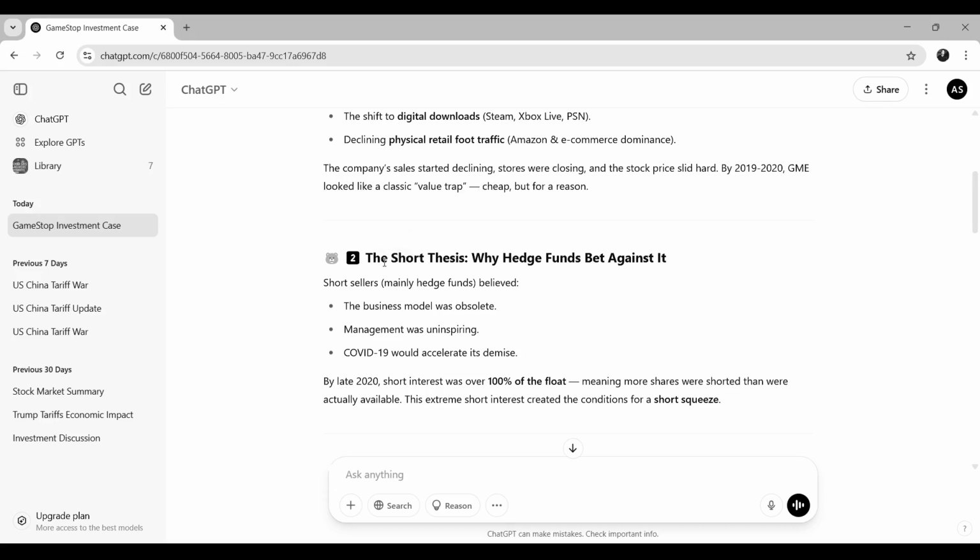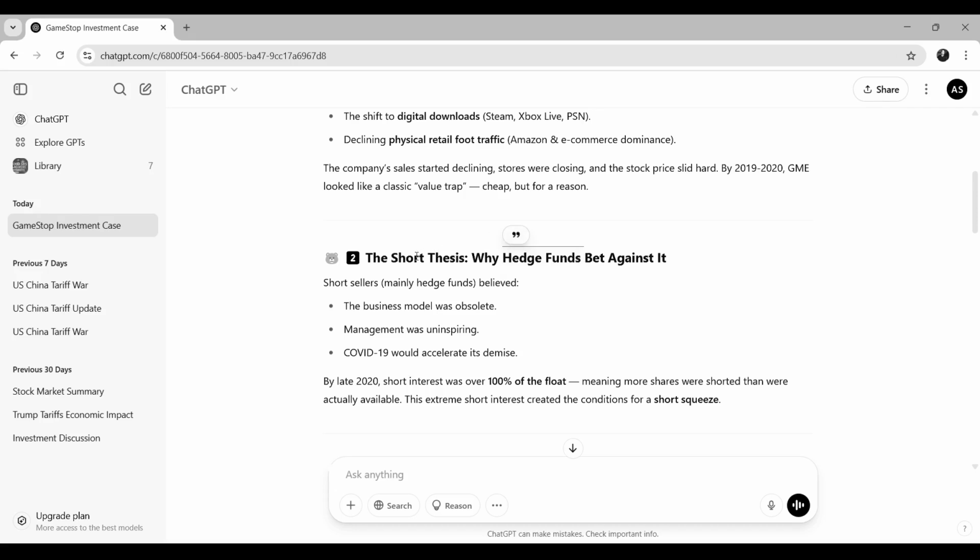So what happens in shorting? In shorting, hedge funds borrow the shares from the market, and then they sell the shares. Borrowing and selling are different here. They borrow the shares and then sell them in the market at a high price. Then they will buy back the shares at a lower price. Hedge funds are betting that the price of GME will go even lower, which is why they are selling at a high price. Later on they will buy at the low price, and the difference would be their profit. That is shorting in simple terms.